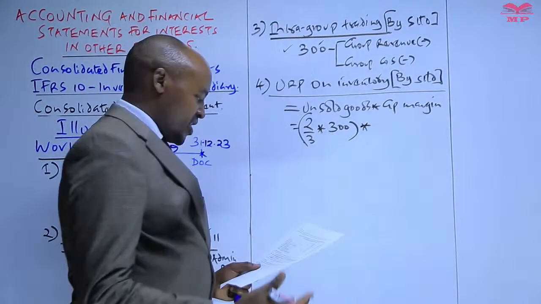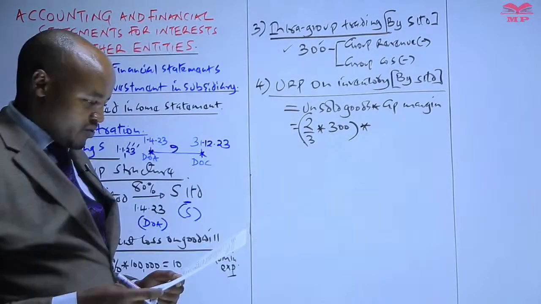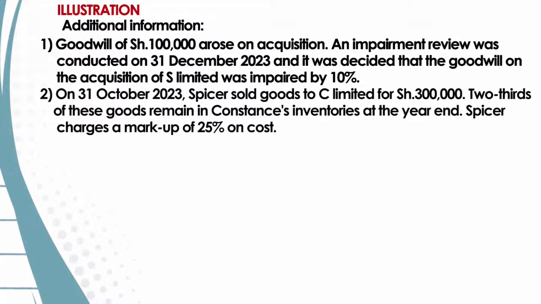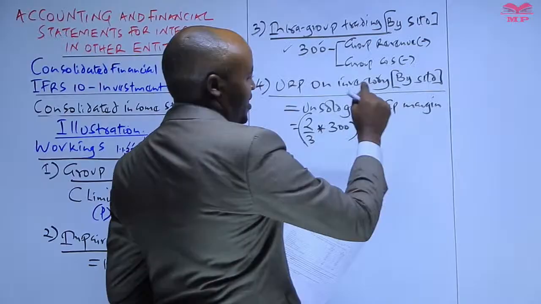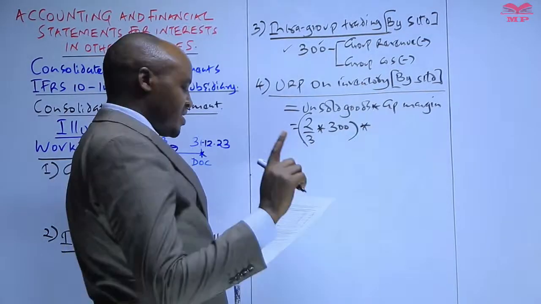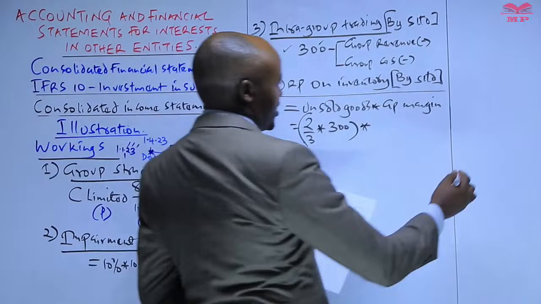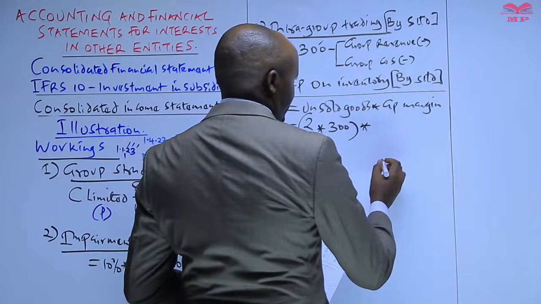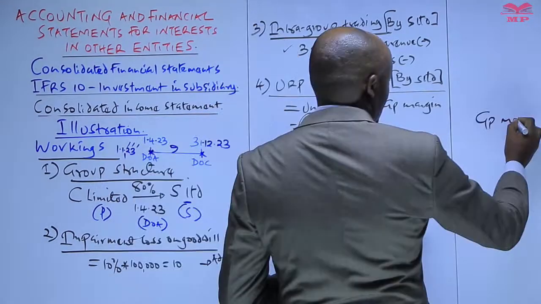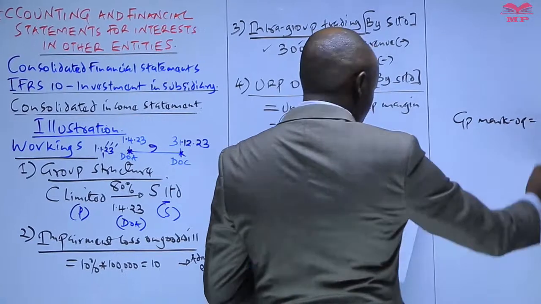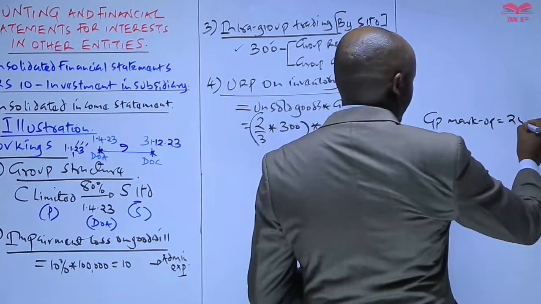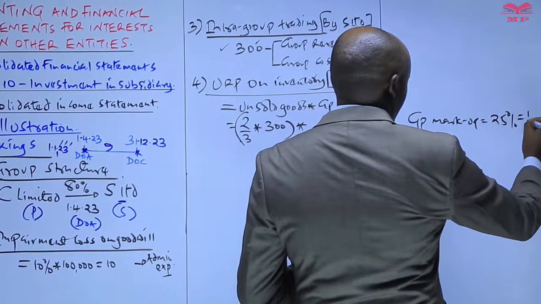So in the last sentence of note number 2, we are told S Limited charges a markup of 25%. What we need here is the gross profit margin. Are we given the gross profit margin? No. What we are given here is the gross profit markup, which you are told is 25%, which is the same as a quarter.